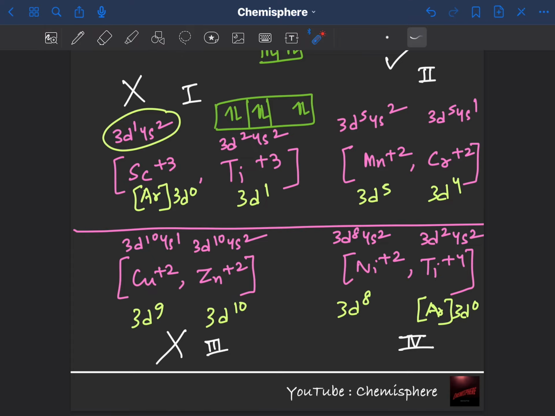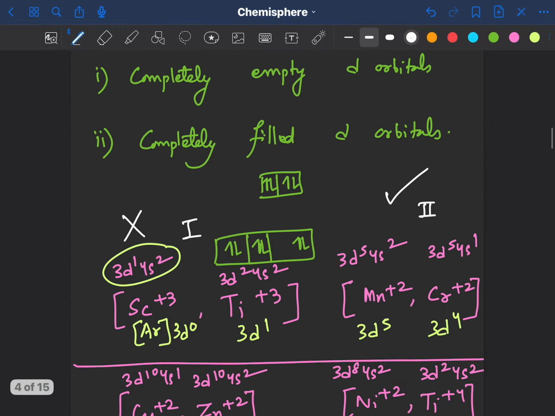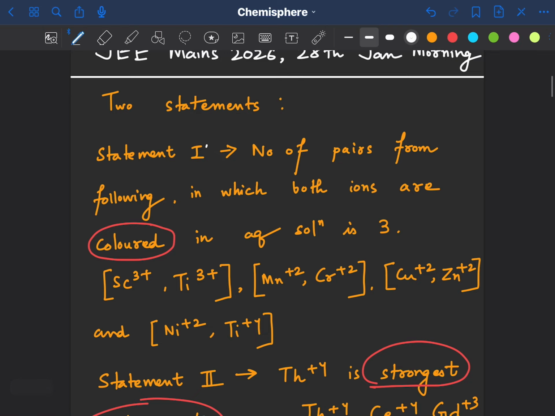And then we have 3d8, yes, this can show color. 3d0, again it cannot show color, there are no electrons to jump, so both ions cannot show color. Therefore we have only one pair in which both of them can show color, so statement 1 is false. Okay, so this is a false statement.